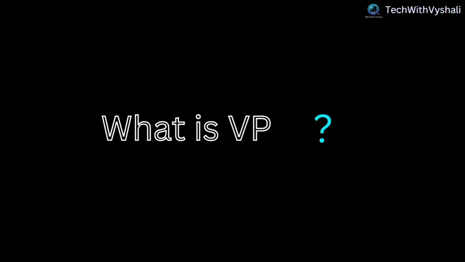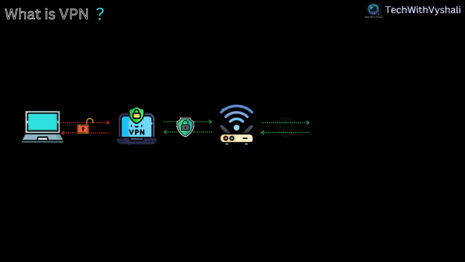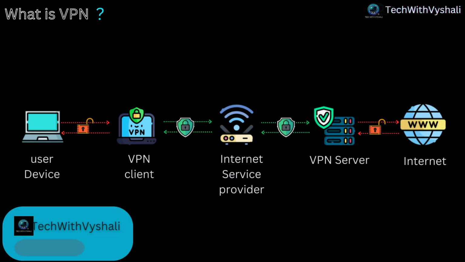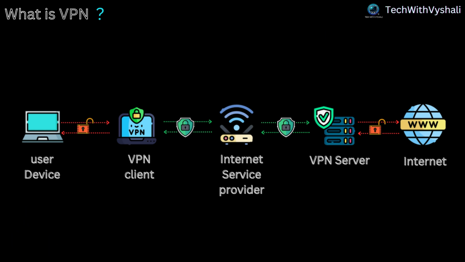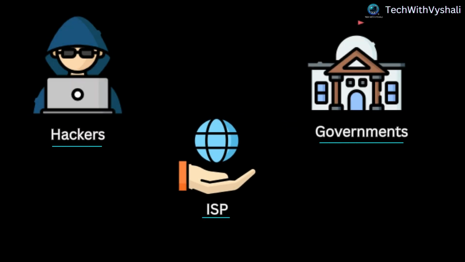What is a VPN? A VPN, or virtual private network, is a service that creates a secure connection between your device and the internet. It does this by routing your internet traffic through a remote server, which hides your real IP address and encrypts your data. This process ensures that your online activities are protected from prying eyes, including hackers, governments, and even your internet service